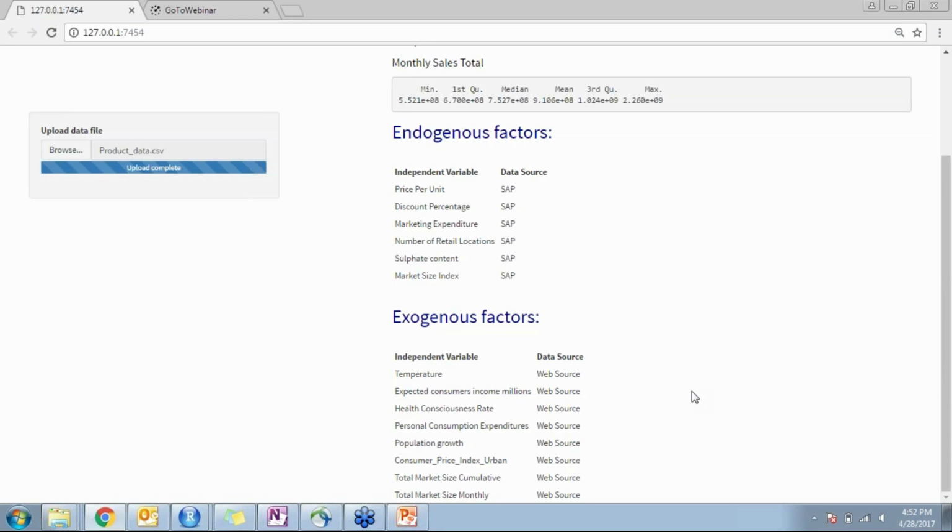Exogenous factors that we include are temperature, expected consumer income, health consciousness rate, personal consumption expenditure, population growth, consumer price index, total market size cumulative, and total market size monthly. These variables have been identified by studying the current problem, and extracted by understanding the subject thoroughly with the subject matter experts, and we have decided on these variables.